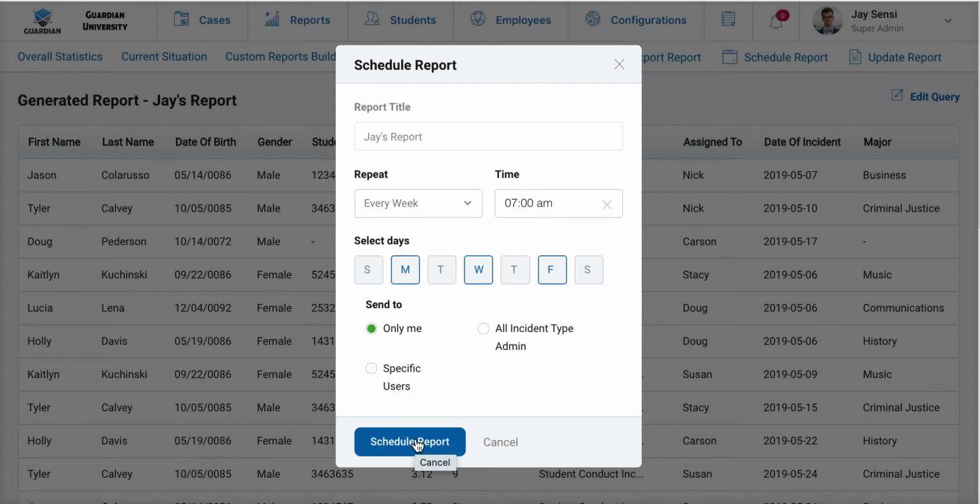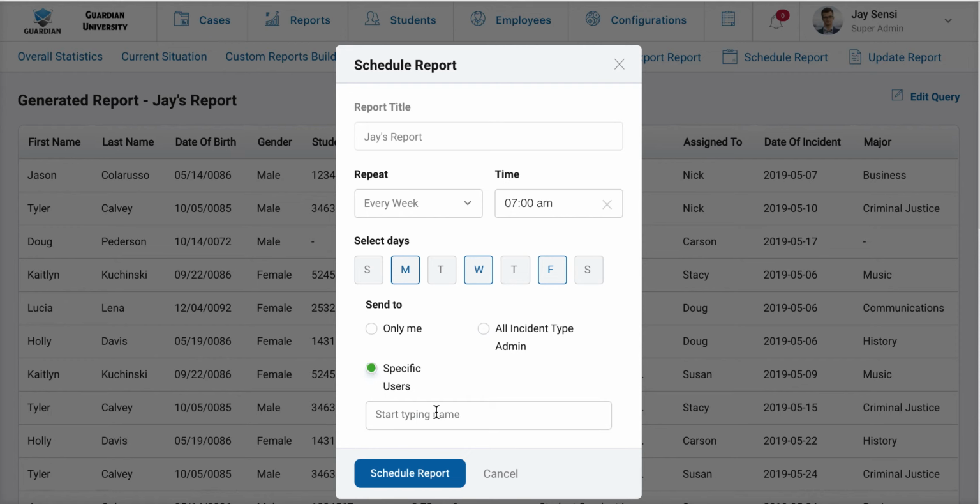Once I click Schedule Report, what I am telling the system is that every Monday, Wednesday, and Friday at 7 a.m., I want this same report to run, and I want it automatically sent to my inbox and my inbox only. If I would like it also sent to my admins, I would choose admins. If I would like it sent to specific users, perhaps the president, I could enter pres@guardian.edu. Now what I'm telling the system is on these 3 days of every week, I want this report to run and send it as an Excel attachment right to the president's inbox. So I can choose how and when I would like this report to be scheduled.